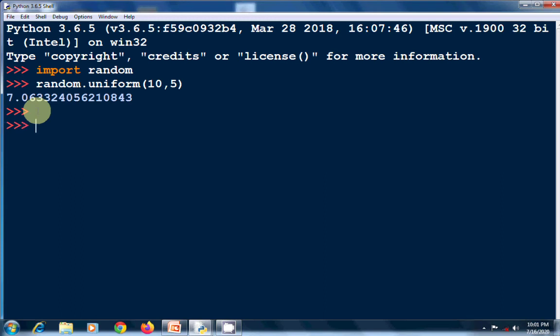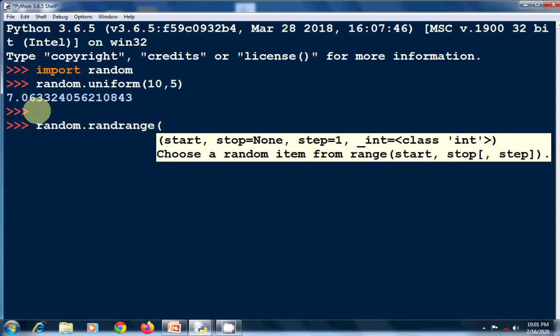Now next, random dot randrange. See, three parameters are here: start, stop, and step.